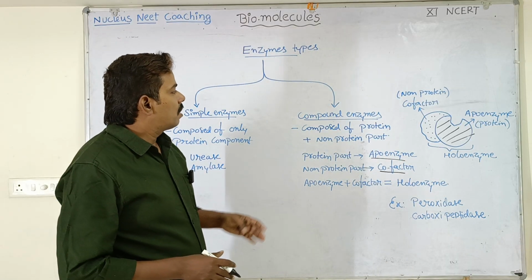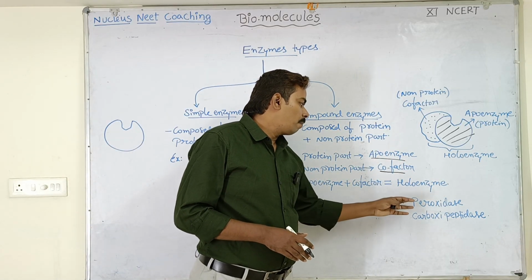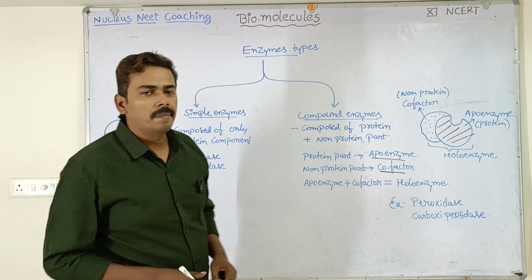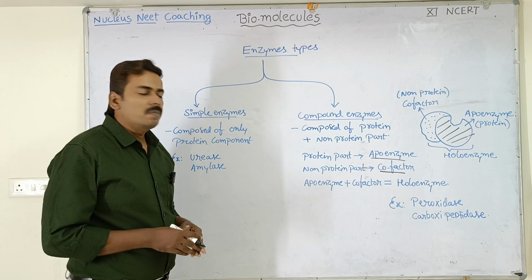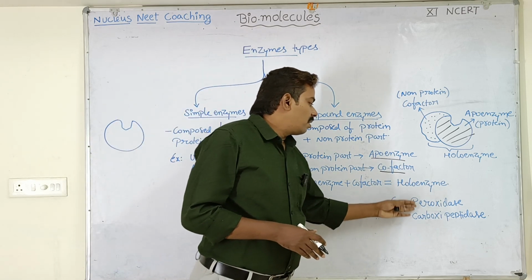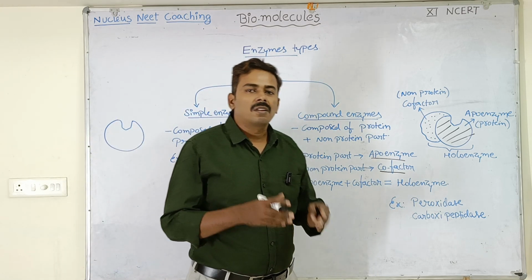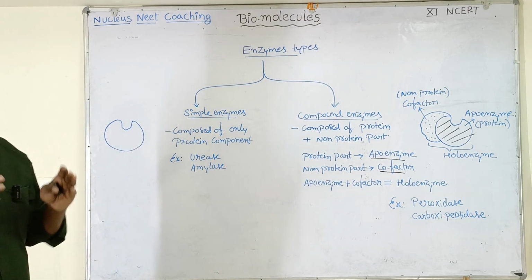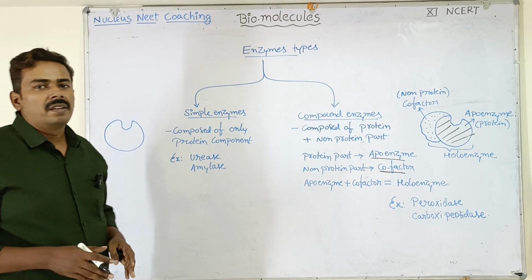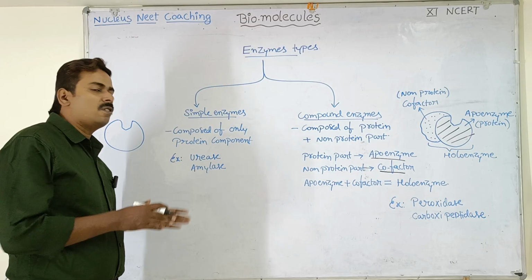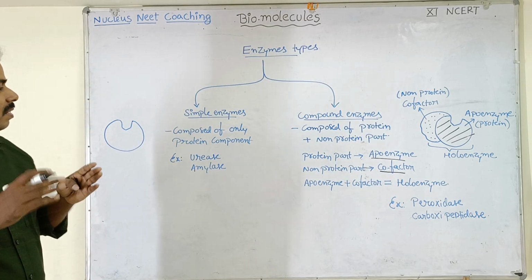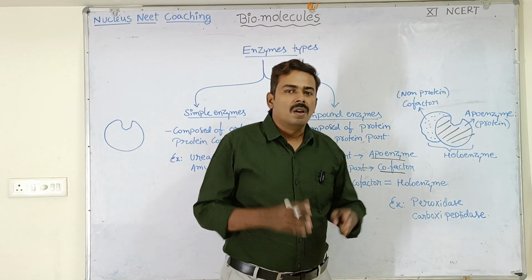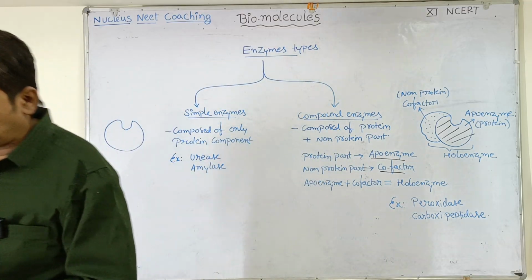Examples of compound enzymes are peroxidases and carboxypeptidases. Obviously, these enzymes require cofactors in order to show their catalytic activity, whereas simple enzymes don't need any cofactor, any non-protein part, in order to show catalytic activity. That is the difference between simple enzymes and compound enzymes. Okay, copy down, students.